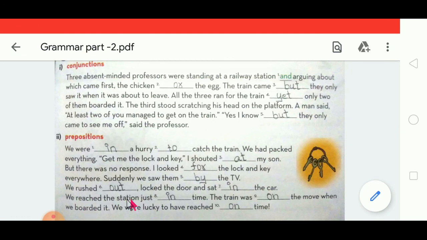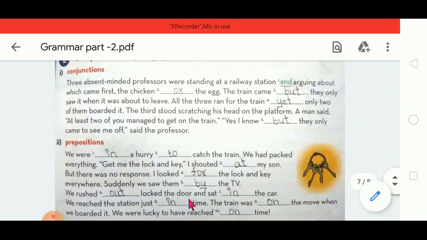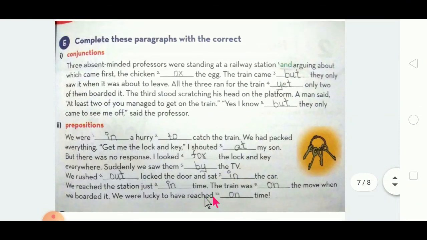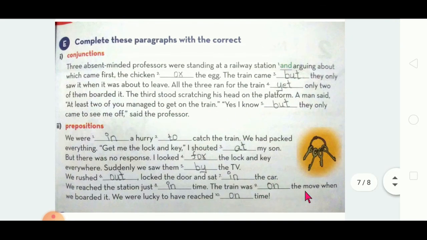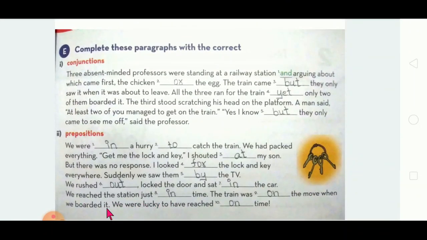We reached the station just in time. So what happened? They reached the station just in time. Just a few seconds were balanced. The train was on the move. So the train had started. When we boarded it, while they were entering, the train had started.